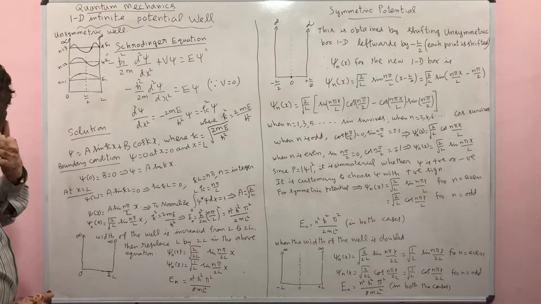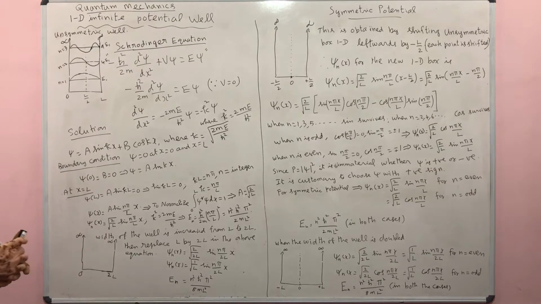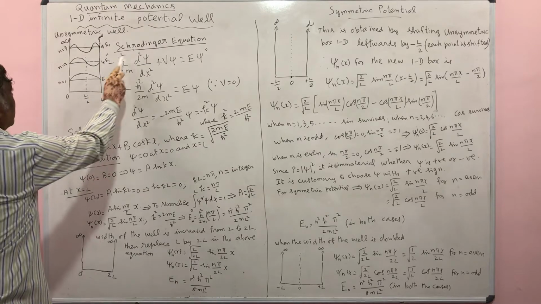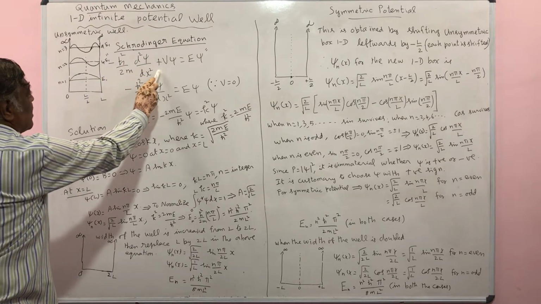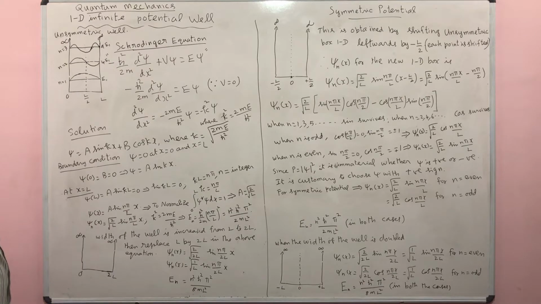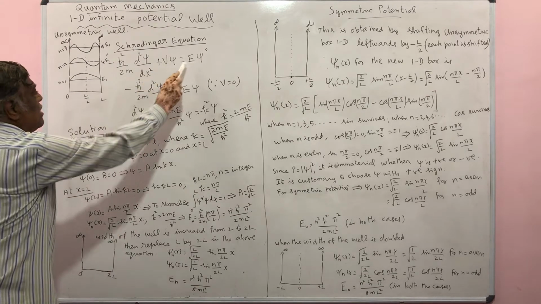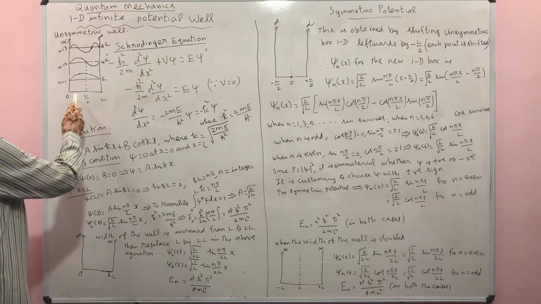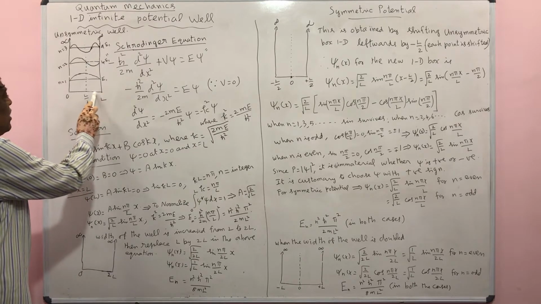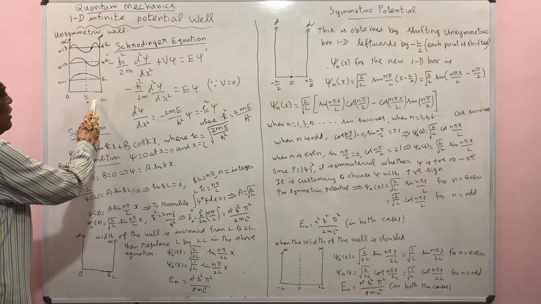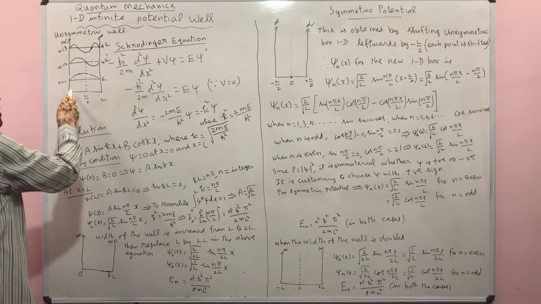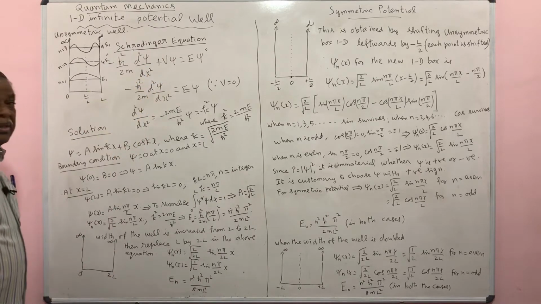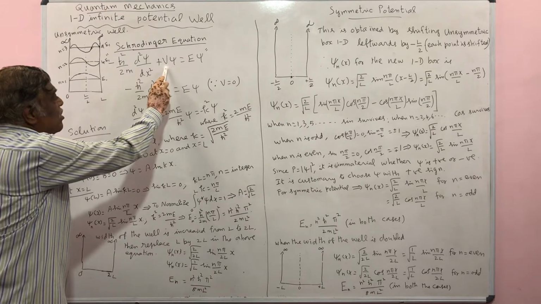Now in order to solve this problem, first we consider the general Schrodinger equation, which is given by minus h cross square by 2m d square psi by dx square plus V psi is equal to E psi. So V is the potential and E is the total energy of the system. Now here, for this problem, the potential is 0 within this well. Only at the extreme ends, the potential is infinity. So the potential is 0 within this well. Therefore, you can substitute V is equal to 0.